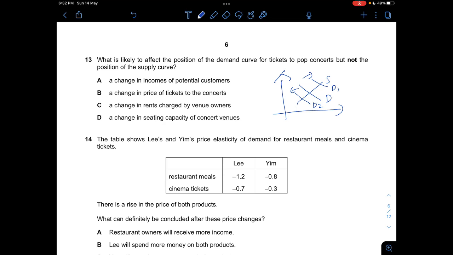So A says a change in income of potential customers. Yes, if there's a change in income, then some people will choose not to buy the ticket anymore, or some people will choose to buy the ticket. And B, a change in price of tickets to a concert will not affect the supply curve.